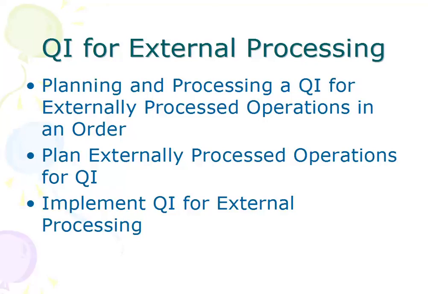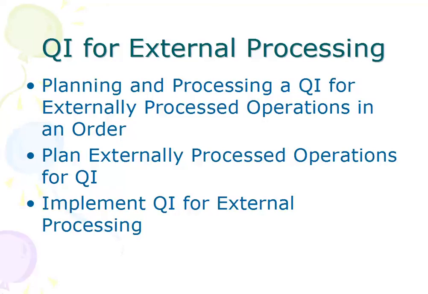So you can outsource or subcontract. Subcontracting is an important concept which comes in here. So you can subcontract the task to some third party, and then it will be an external operation. How to carry out the quality inspection for that is what we'll be focusing on here.